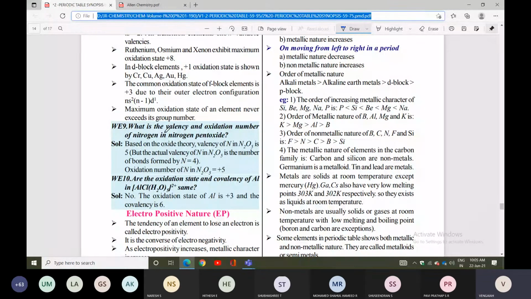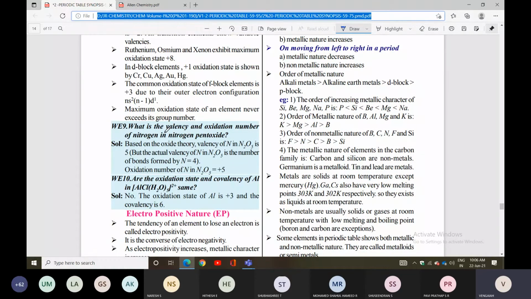Based on the oxides theory, the valency of nitrogen in N2O5 is 5. But the actual valency of nitrogen in N2O5, based on the number of bonds formed, is 4. The oxidation number of nitrogen in N2O5 is +5.